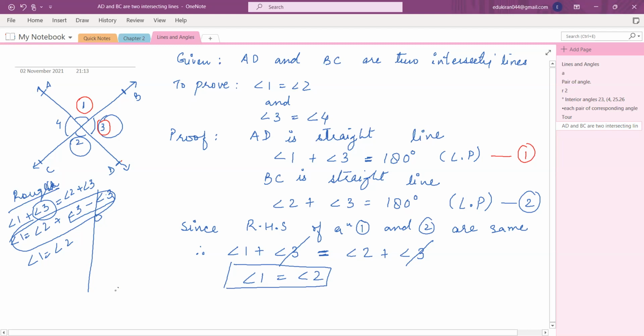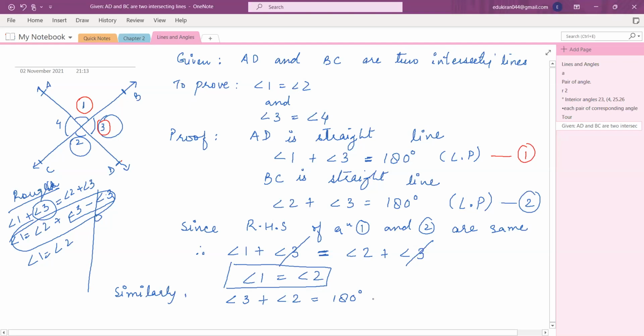Now similarly, it's very easy. Now do it like this. Angle 3 plus angle 2 is equal to 180 degrees. Why? Miraj, tell me why they are 180 degrees. Because AD is a straight line. AD, they are not falling on AD.